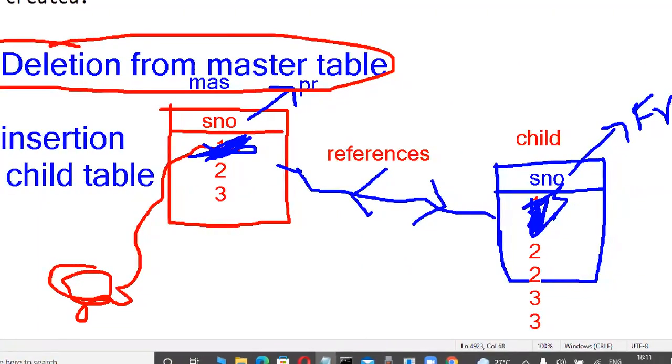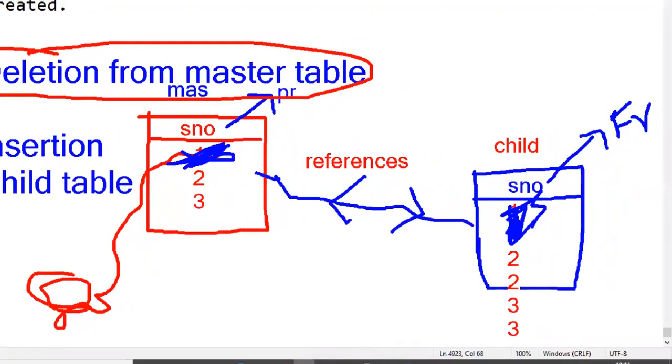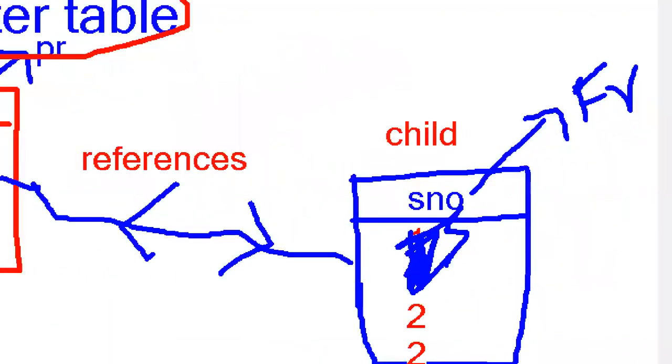They ask how that can be done. Some special clauses are there along with the foreign key. On delete cascade is the most powerful clause. That's why I'm telling this very slowly now, because we apply all these things practically, and up to now I have not practically covered cascade. Whenever we delete a master table record and want the master and child table records deleted automatically, use on delete cascade, a special clause in every database.